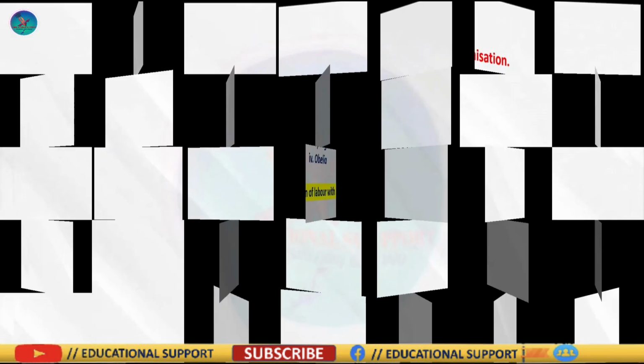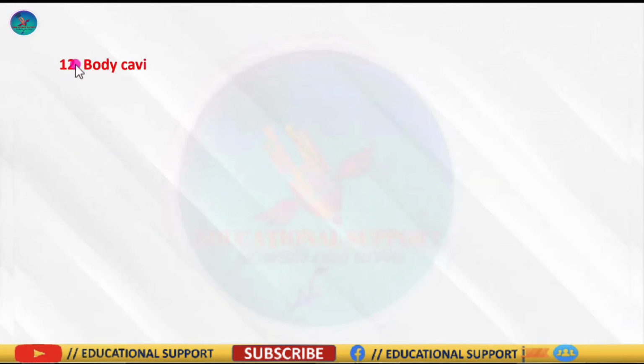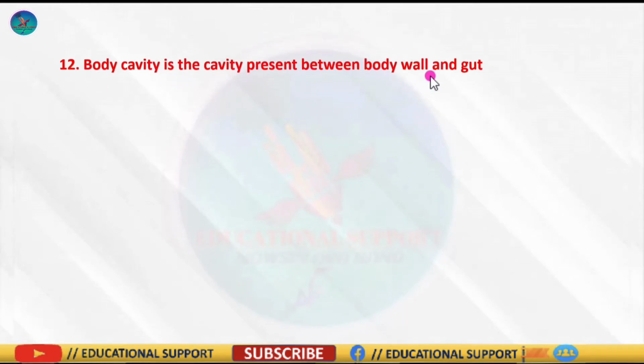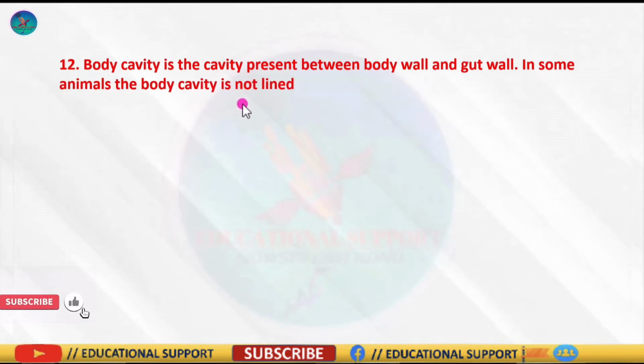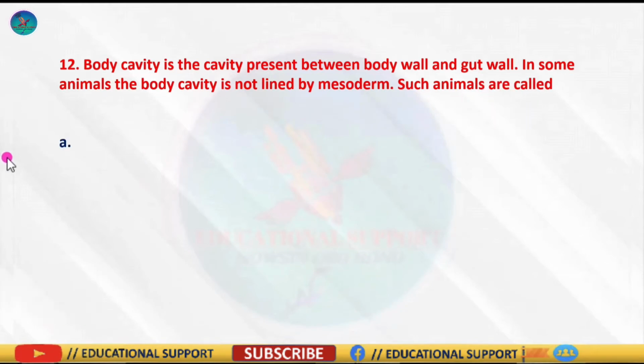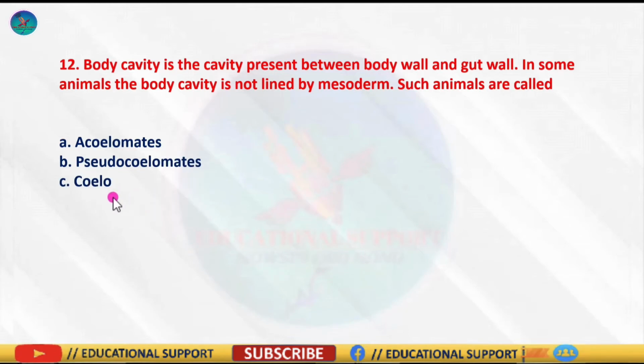Question number 12 is, body cavity is the cavity present between the body wall and gut wall. In some animals, the body cavity is not lined by mesoderm. So such animals are called, and the options are acoelomates, pseudocoelomates, coelomates, and the last one is haemocoelomates.